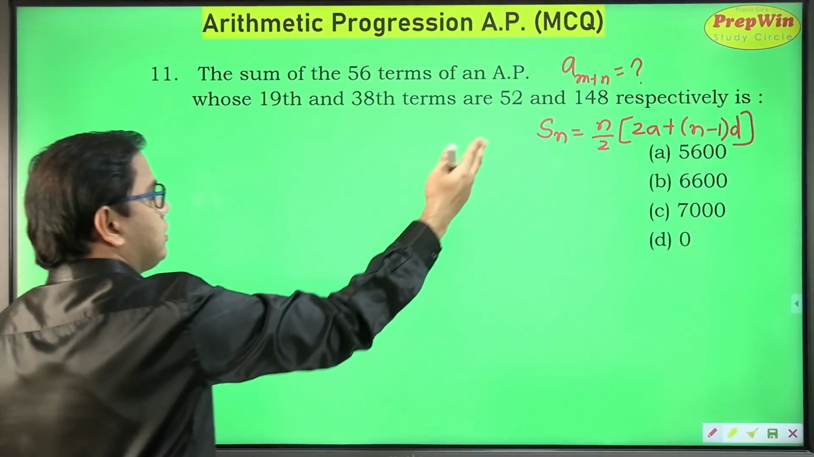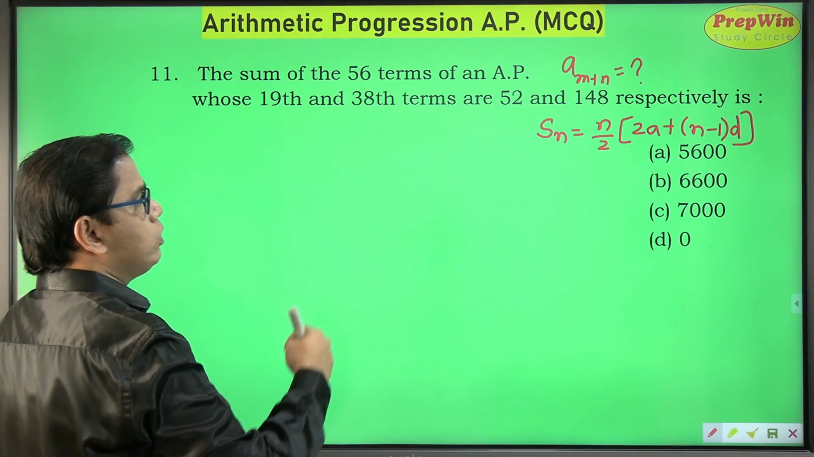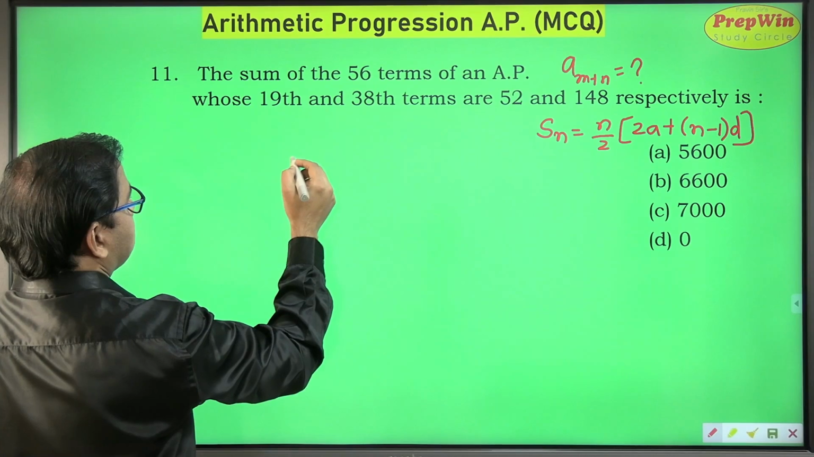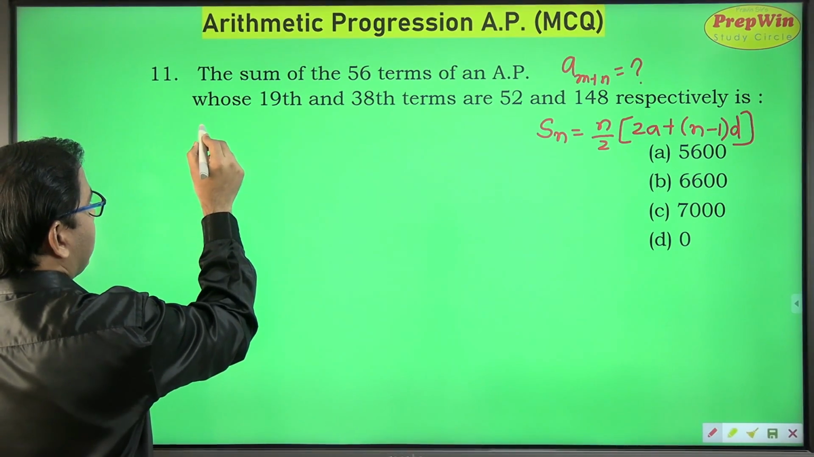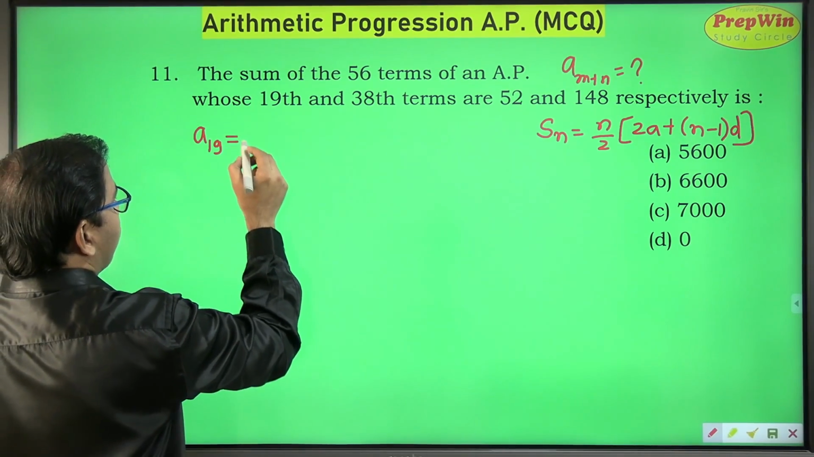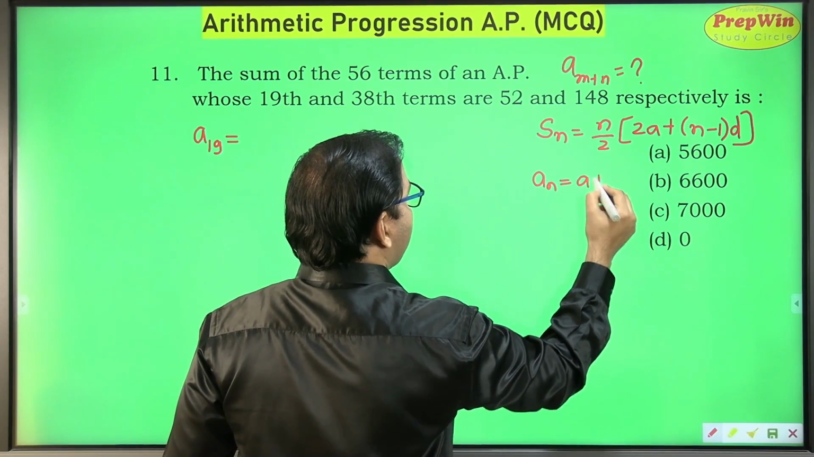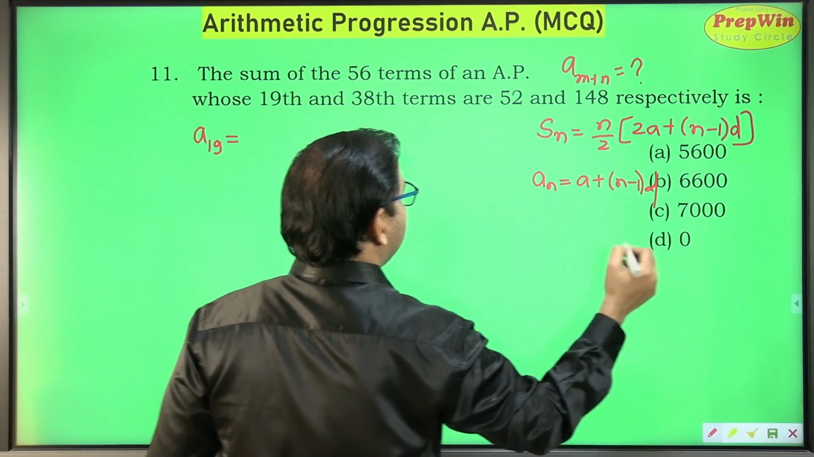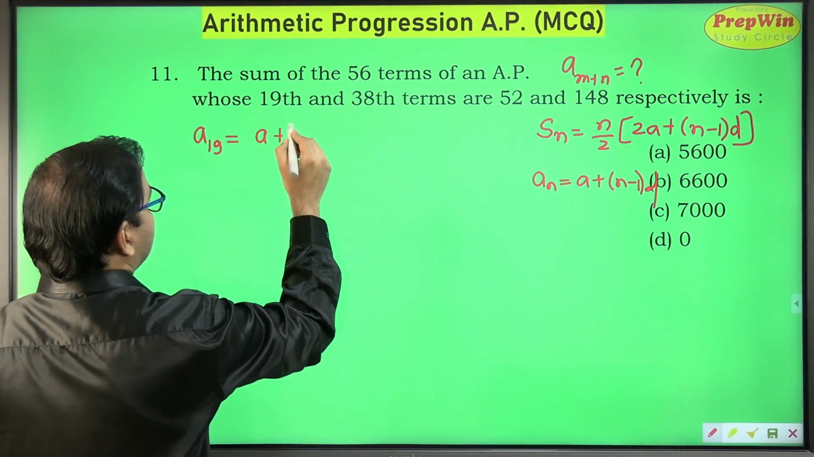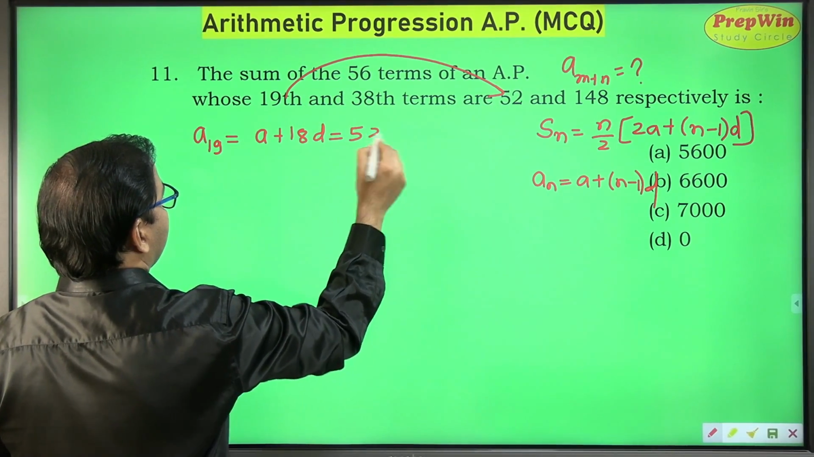Now forthcoming sums will be related to the formula Sn equal to n by 2 into 2a plus n minus 1 into d. We have to find the sum of 56 terms of an AP. But it is given that the 19th term, the formula for an is a plus n minus 1 into d, so the 19th term will be a plus 19 minus 1, which is 18d, equal to 52.